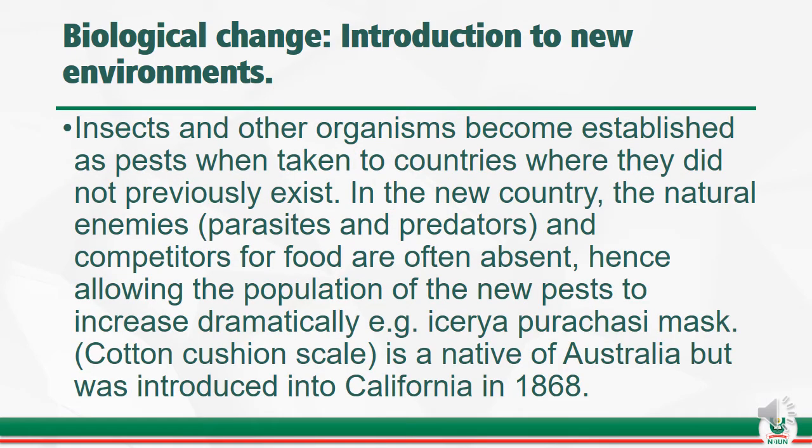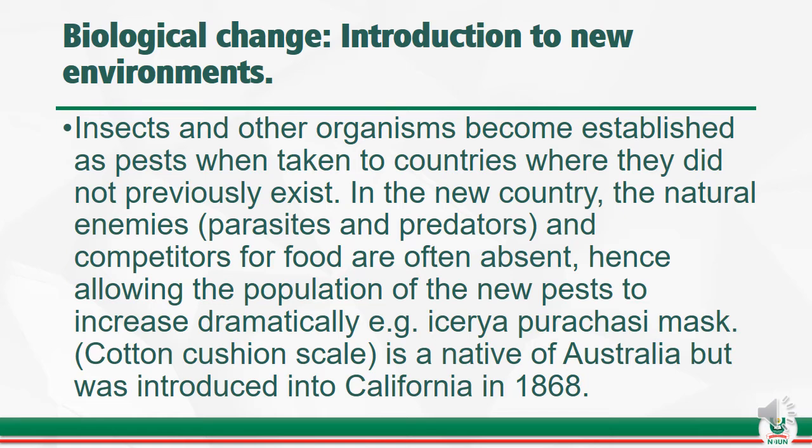Another form of biological change is the introduction to new environments. Most insect pests are being brought into the country, and that is why the quarantine arm of disease control is very important. They're always at the airport, at points of entry, so that when people come in, they check whatever you bring in, plants or animals, to see that those things do not carry pests into the country.